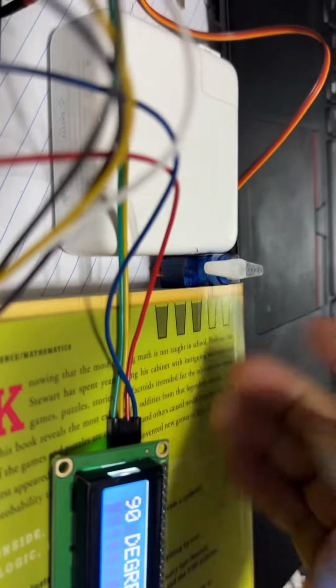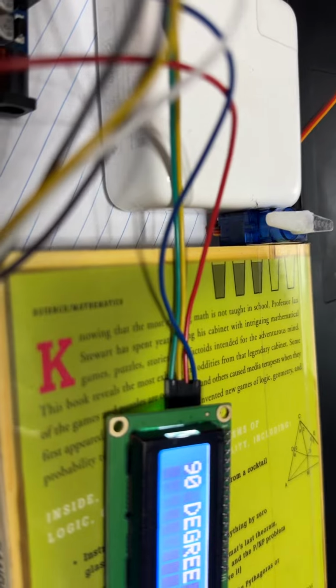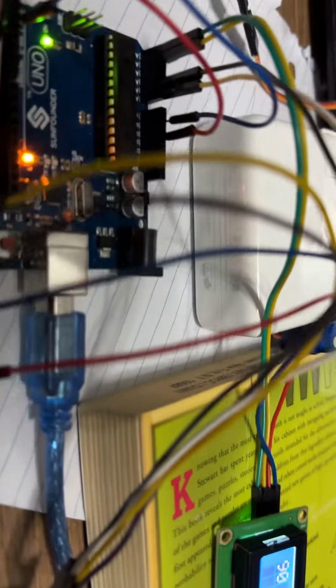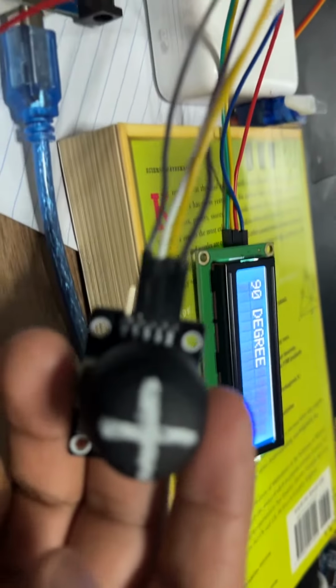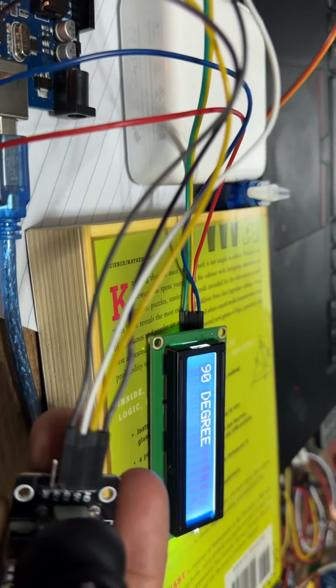90 degrees will be 80 degrees here. It will be 0 degrees here. And the LCD will display the angle, and I'm gonna control it with the joystick. So this is a demonstration of how that works.